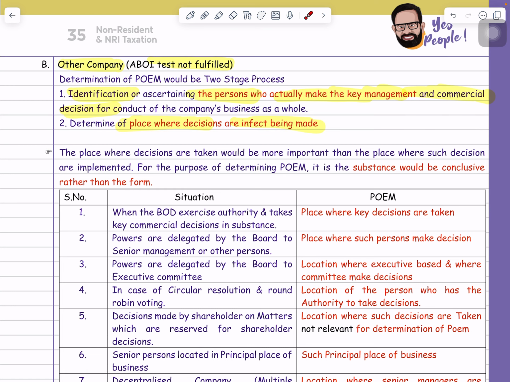And always remember, the place from where the decision is being made is more important than where the decision is being implemented. For an example, there is one person located in India and that person is making the decision, and that decision is implemented in Singapore, irrelevant. Now from where the decision is being made, that is more important as compared to the place where the decision is being implemented. You got my point or not?